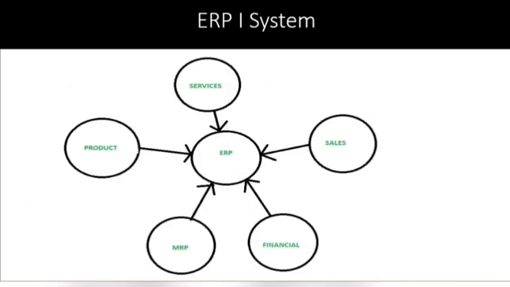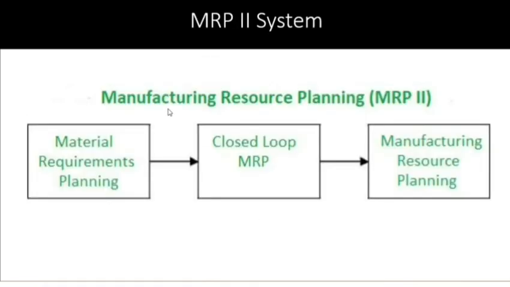Here you can see the material requirements planning will be given as input to your closed loop MRP. It means you are not just focusing on manufacturing based on your traditional way. Instead, you are taking feedback from the customers, from the market and everything, and you're going to change your production in real time.